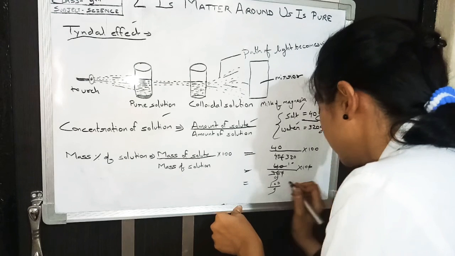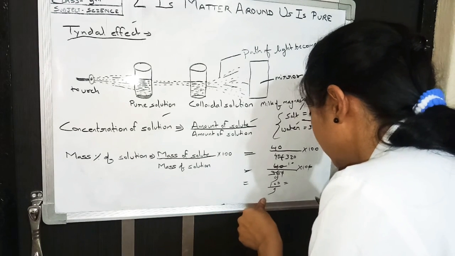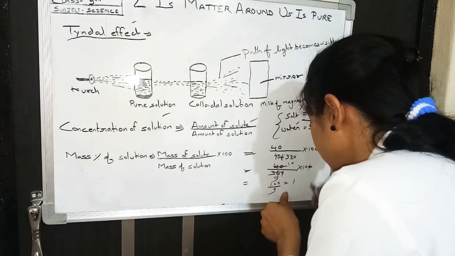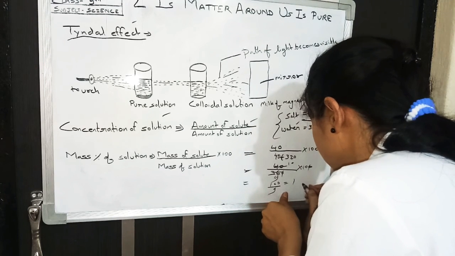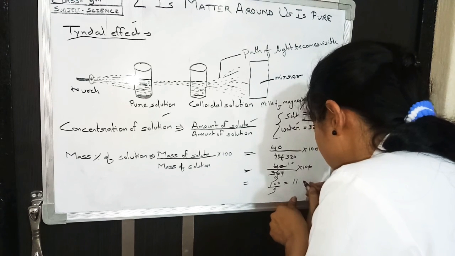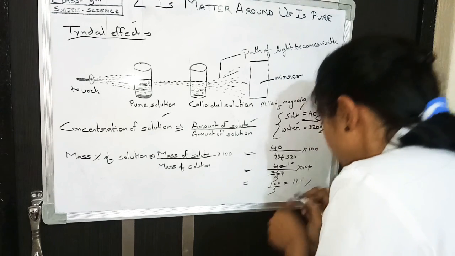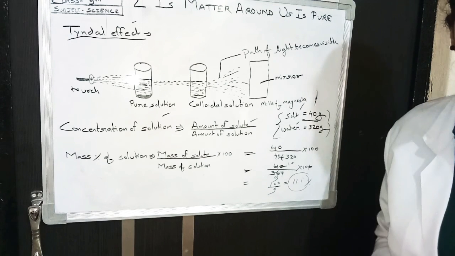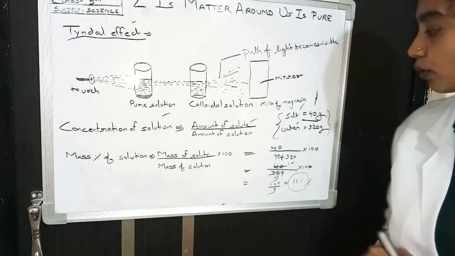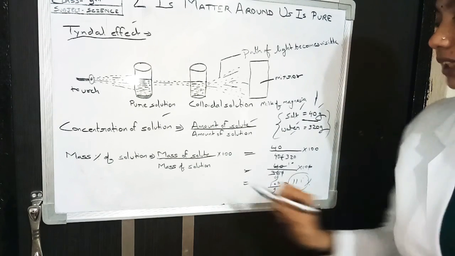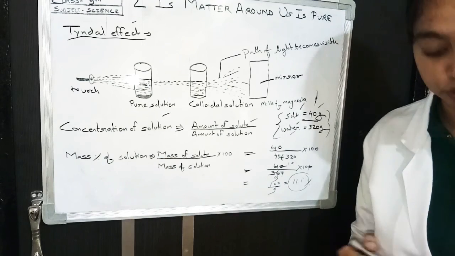So in this manner we can calculate the amount, and the percentage will come. You can calculate it in more detail, and you can take different solute mass and solvent mass and calculate the concentration of the solution. Thank you.